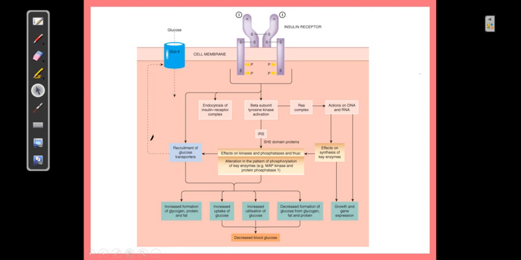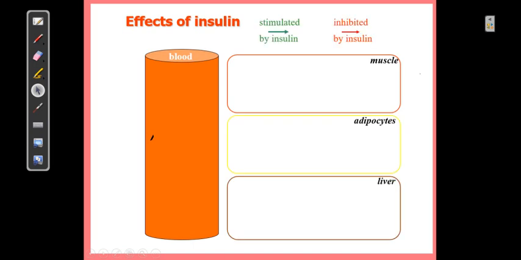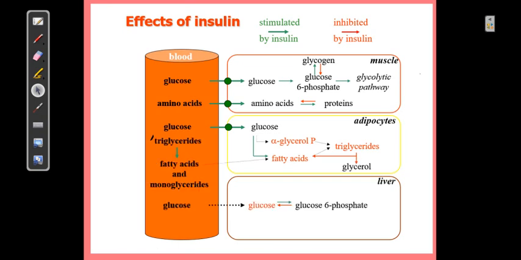Some of this I have discussed, what the presence of insulin can stimulate and what it can inhibit, and I have shown it here, but I am not revising it because I have discussed it earlier in the hormones of the pancreas. You can search that video lecture and find the details related to this physiological action, or if it is asked in pharmacology, you can discuss the pharmacological effects of insulin in this manner. I am skipping this part as it was discussed earlier.